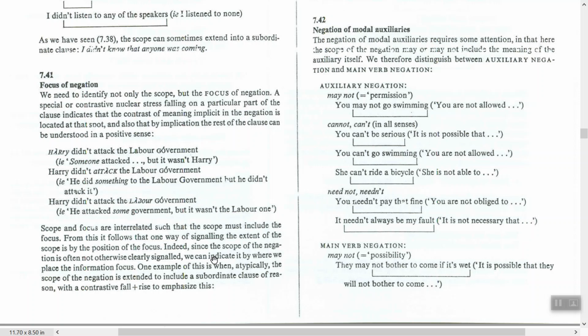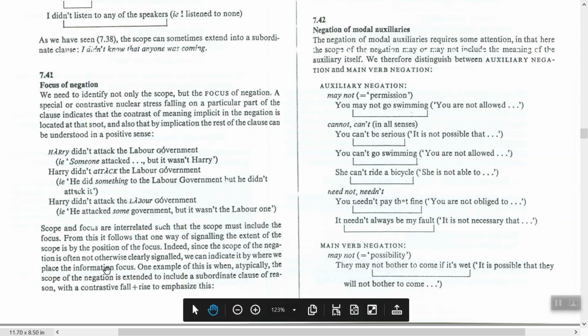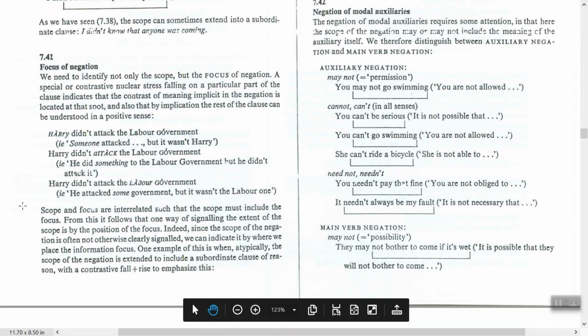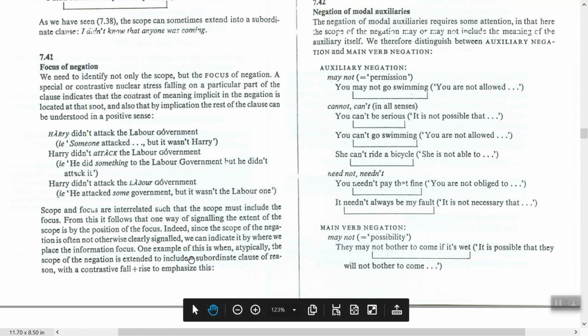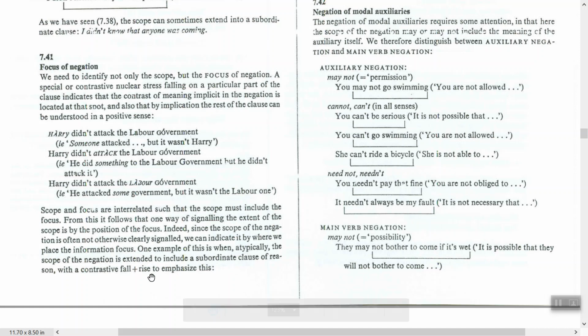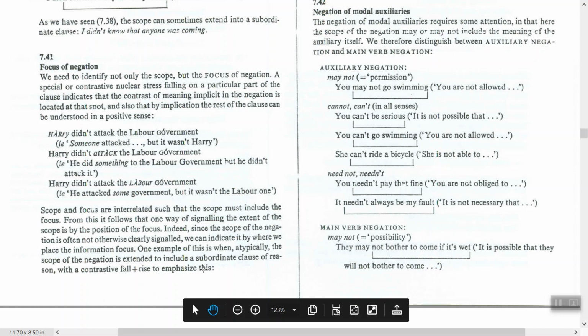From this, it follows that one way of signaling the extent of the scope is by the position of the focus. Indeed, since the scope of negation is often not otherwise clearly signaled, we can indicate it by where we place the information for focus. So from the focus, you will know the scope. One example of this is when typically the scope of negation is extended to include a subordinate clause of reason, with a contrastive fall-rise to emphasize this.